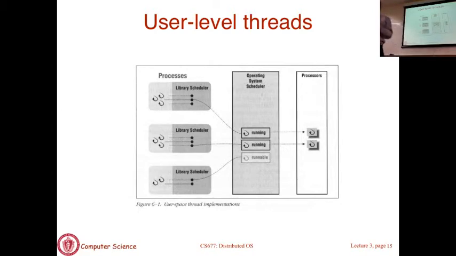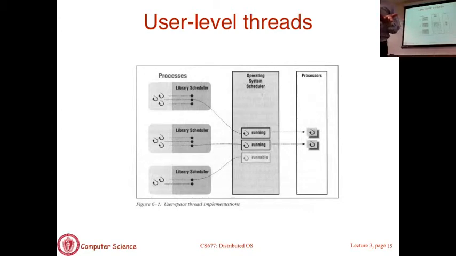When the thread blocks, then the entire process blocks. So the other disadvantage here is if your threads are user level and one thread does I/O. If you remember, last time I said if a process starts doing I/O, it is taken out of the ready queue and put into a wait queue, waiting for the I/O to finish. So if this thread here, or let's say this one is the one running, if one thread here starts doing I/O, the entire process will block, even though there may be other threads that are ready to run.